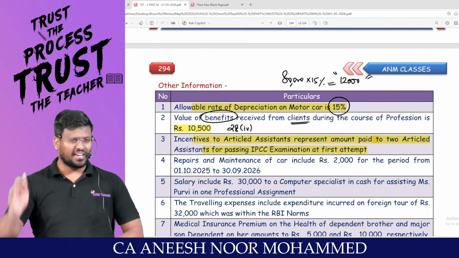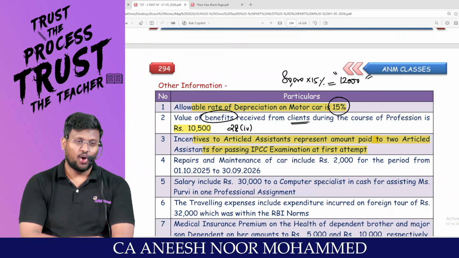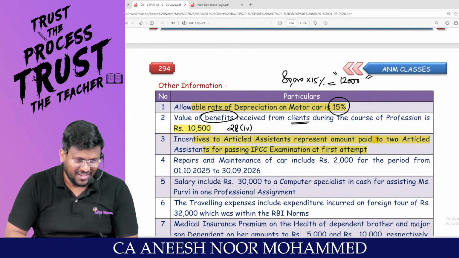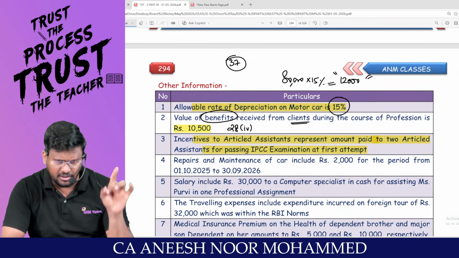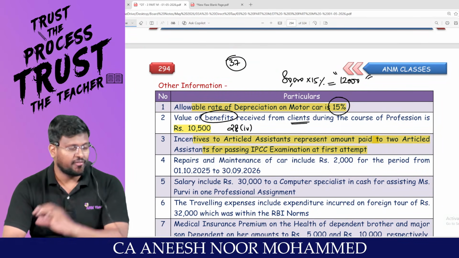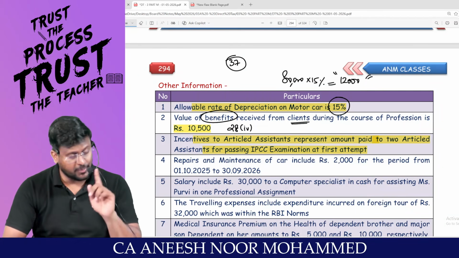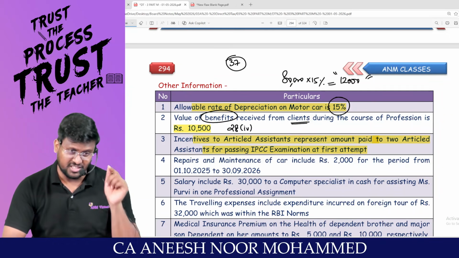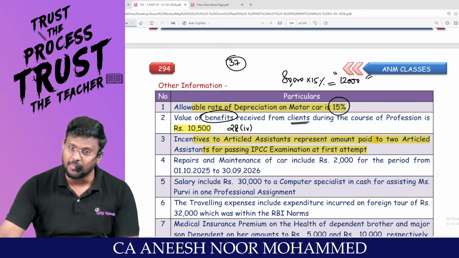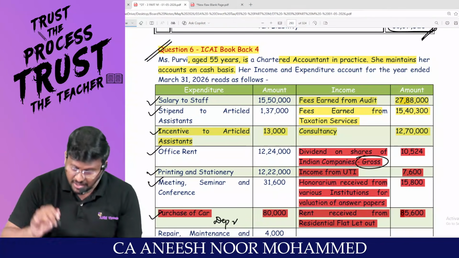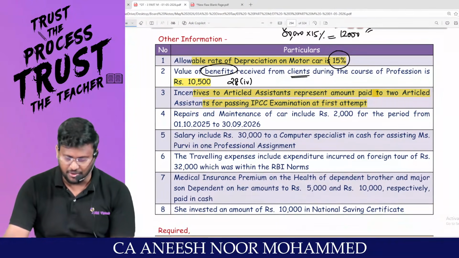Now CA Inter is being conducted; earlier IPCC was there. Since the students have cleared the exam in the first attempt, the auditor has given a cash award. My dear lovable students, as per section 37, if the expenditure is not covered under 30 to 36, if it is revenue in nature, if it has been incurred wholly and exclusively for the purpose of business or profession, if it is not personal or capital in nature, if it is not covered under section 135 of the Companies Act 2013, and if it is not an infraction of law, then that expenditure can be debited to P&L account. Since all the conditions have been satisfied, this 13,000 can be debited to P&L account. No adjustment is required. Comfortable?